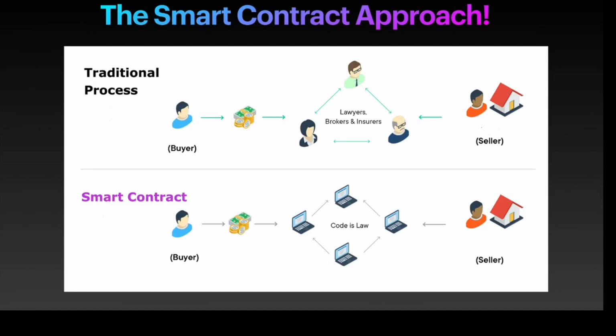Just to make a transaction between a buyer and seller, there are various components and various people involved, and everybody charges a fee and a commission based on the value of the property. In a smart contract, you see that we have eliminated all these middlemen, the lawyers, brokers and insurers. And if you see the illustration below, you will see that the buyer and the seller only need to agree upon the smart contract to use, and the smart contract itself will take care of all the nuances in buying and selling a home. So that is the main difference between a smart contract approach and a traditional process.